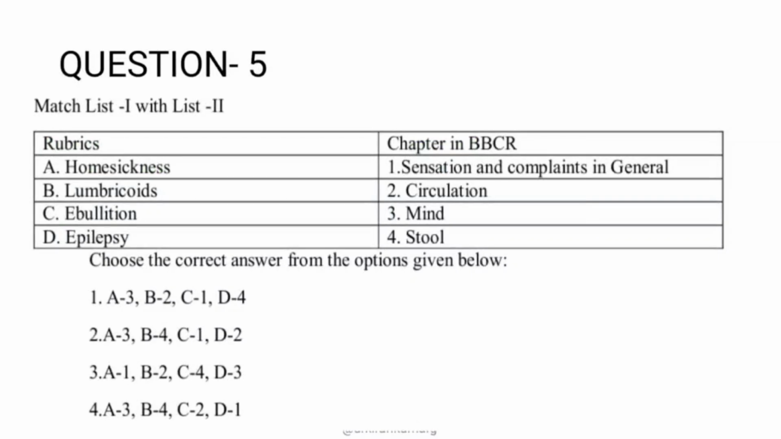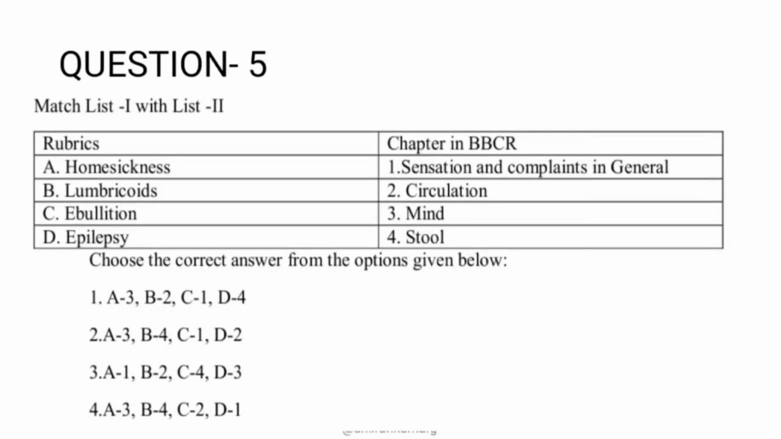Moving on to 5th question. This is basically a match the following type of question, and match the following questions are quite easy because most of the options even suggest the answer for you. For example here, on the right side of the column you have rubrics and towards the left you have BBCR chapters. So you need to identify the right rubrics and fit the chapter exactly. If you see the options, option 1, 2, 3 and 4, the first one, homesickness, and majority of the given thing is 3.